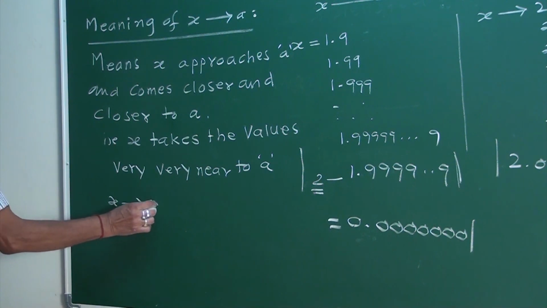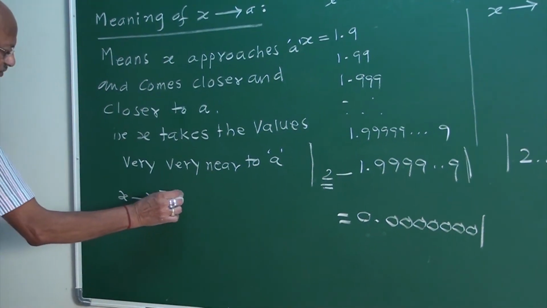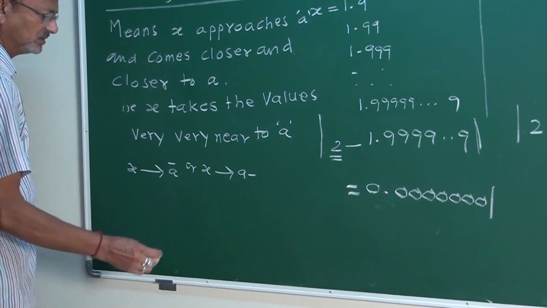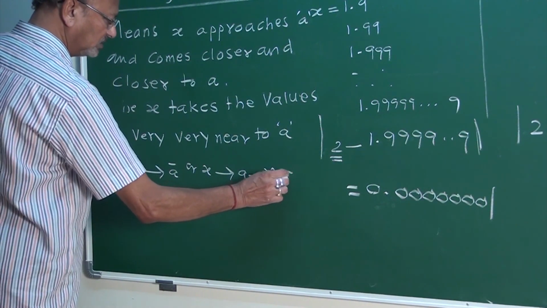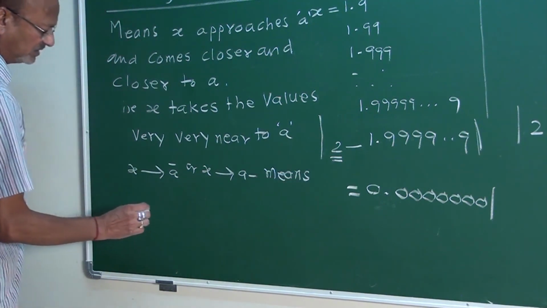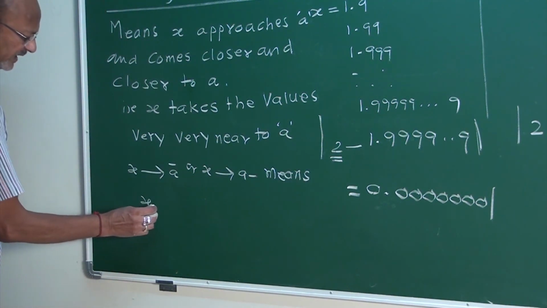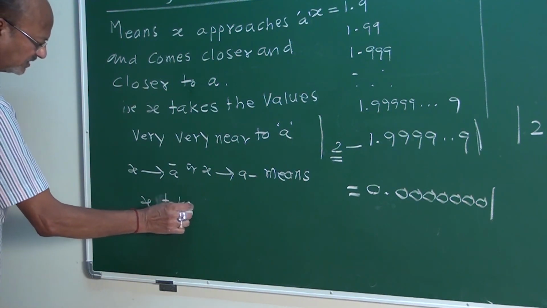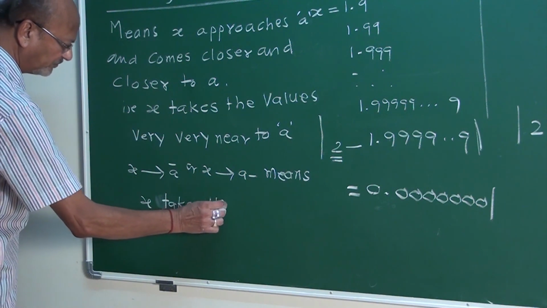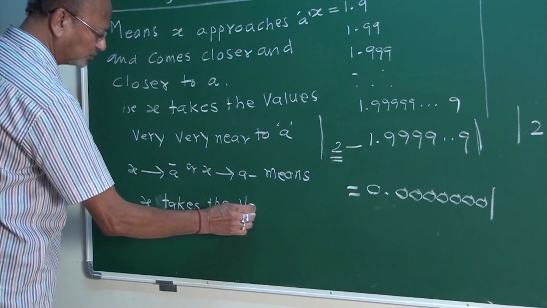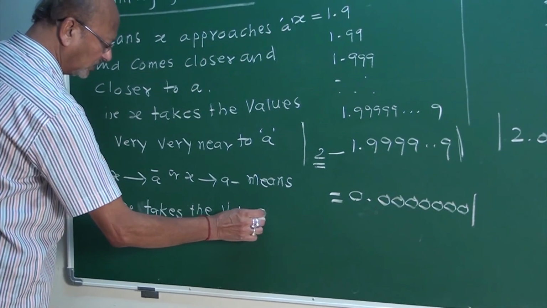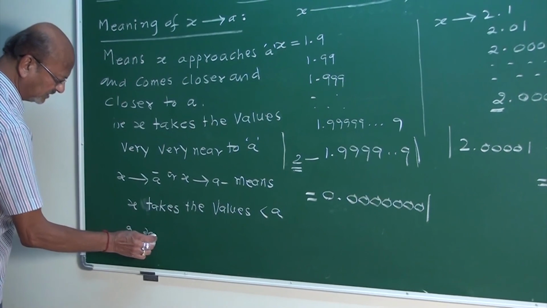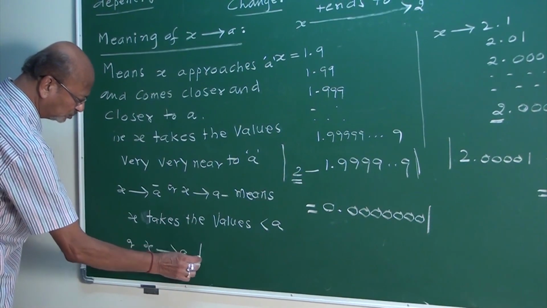X tends to a minus means x approaches or x comes or x takes, I write only one word, x takes the values less than a, or we can say x tends to a through left.